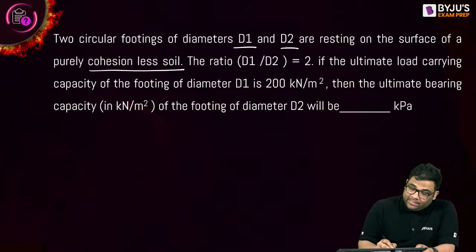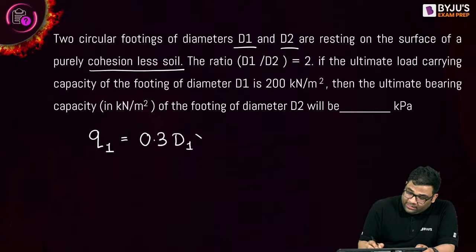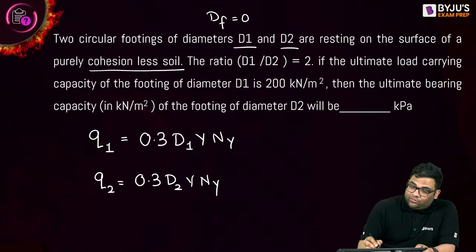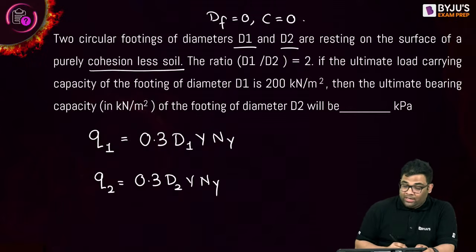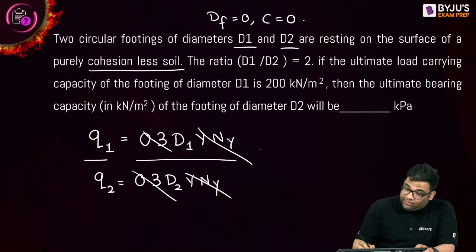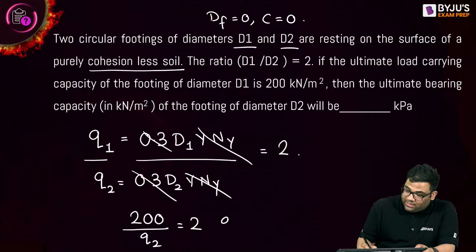So in that case, Q1 will be equal to 0.3 D1 gamma and gamma, and Q2 will be the same, 0.3 D2 gamma and gamma. Why? Because DF is 0 and C is 0. Now if you take a ratio of this, everything will get cancelled, leaving D1 by D2. D1 by D2 is 2, and Q1 is 200. So from here I can find Q2, and Q2 will be 100 kilopascal.